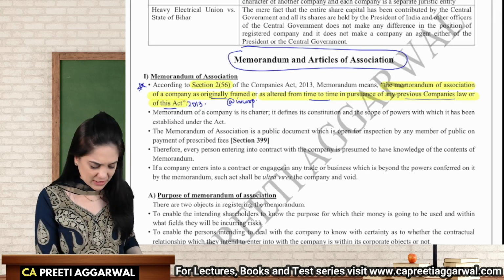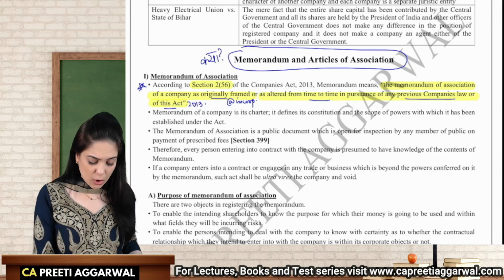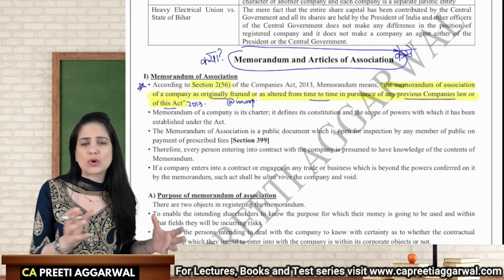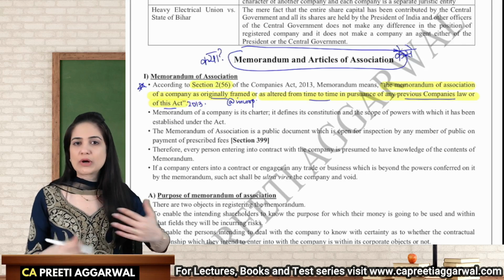Basically memorandum में लिखा है कि company क्या काम कर सकती है, what is the scope of power, और वो कैसे करना है, what are the rules, regulations, procedures, restrictions, all that is mentioned in the articles. Memorandum is the charter, so let us go on highlighting the keywords.